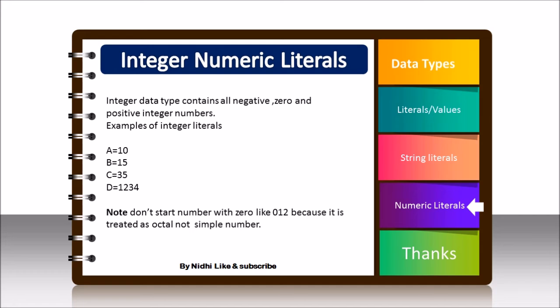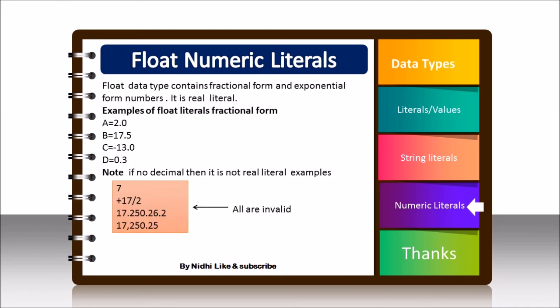Before this 10 there can be a plus symbol, or a minus. If minus is there, then it is a negative integer, and if there is no symbol, then it is considered a positive integer. Next is floating numeric literal. Float data types contain fractional values, or you can say real data type. Real means having a decimal. It has 2 forms: fractional form and exponential form, which has a power also. These float literals are also known as real literals because they have fractions or exponents.